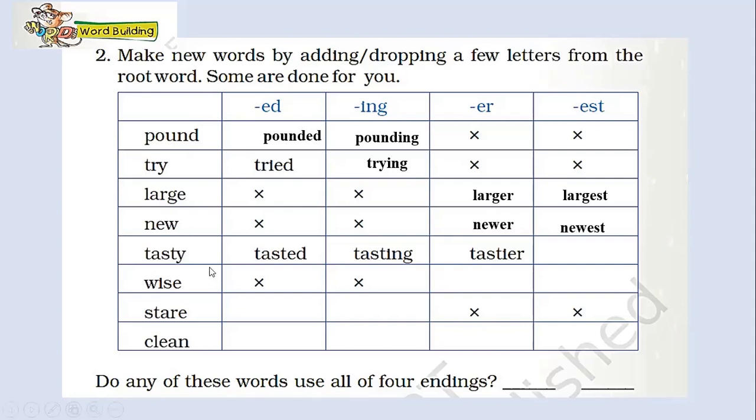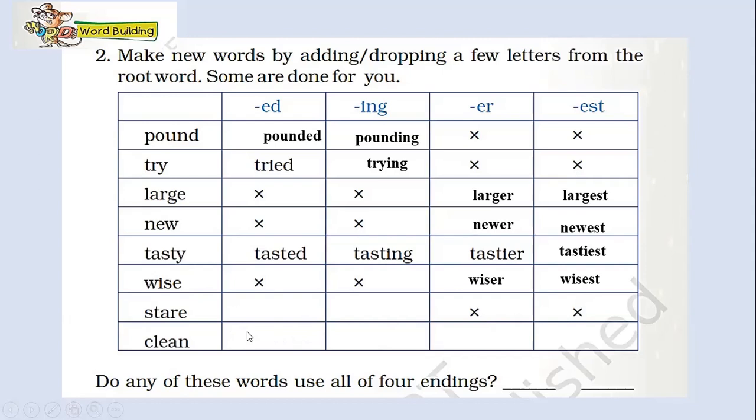Next is the word tasty. Unlike other words, the word tasty takes in all these suffixes. So you get tasted, tasting, tastier, and finally by adding the suffix est, you get tastiest. Next is the word wise, and by adding er, we get the word wiser. Similarly, by adding est, we get the word wisest.